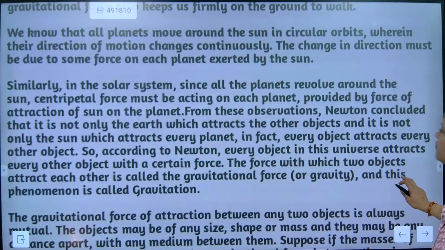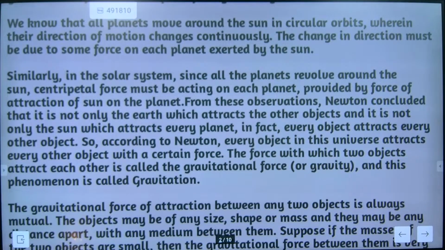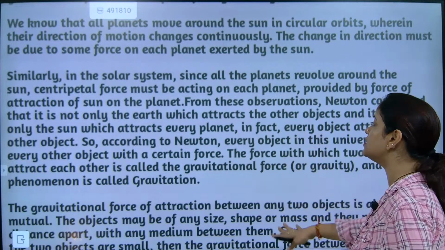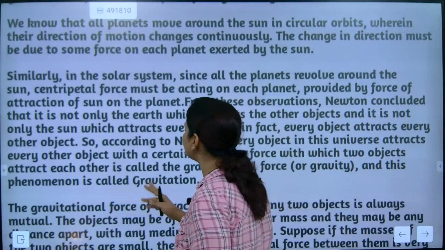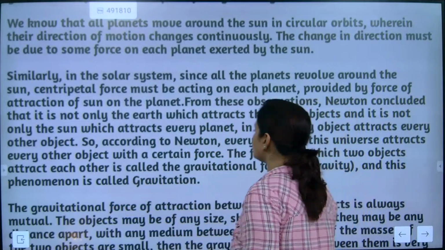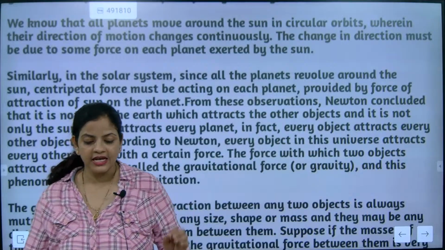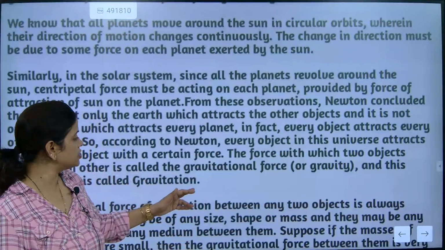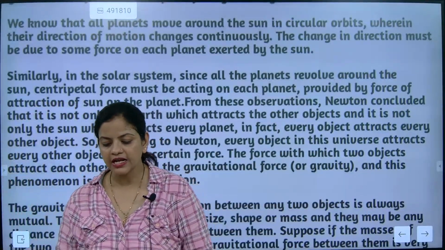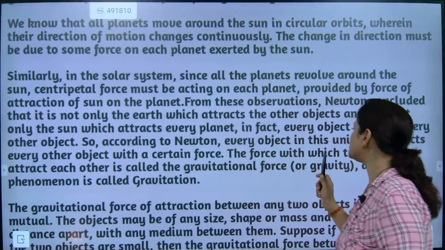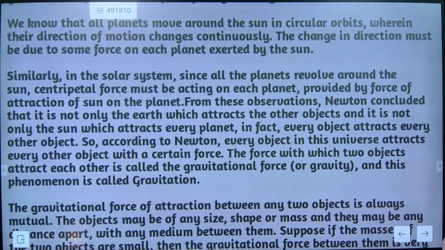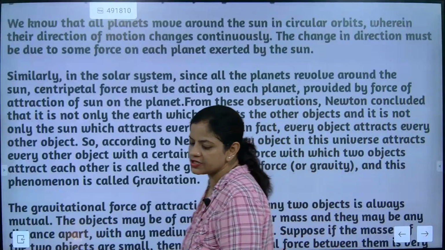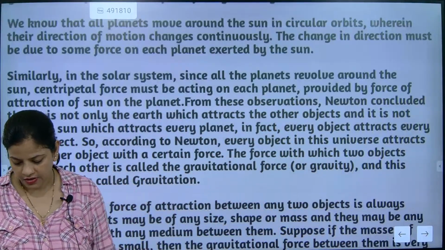Now here we are going to talk about how Newton concluded that it is not only the earth which attracts other objects. The force with which two objects attract each other is called gravitational force, and the phenomenon is called gravitation. Understood now? Please note this down, this is very important. The force with which two objects attract each other is called gravitational force, and this phenomenon is called gravity. Understood?